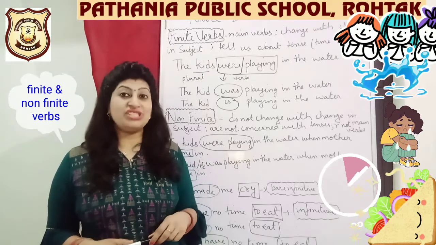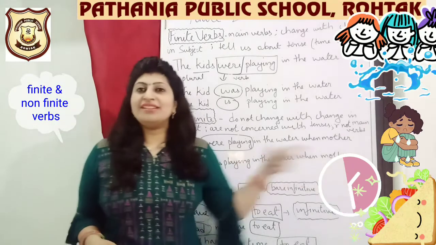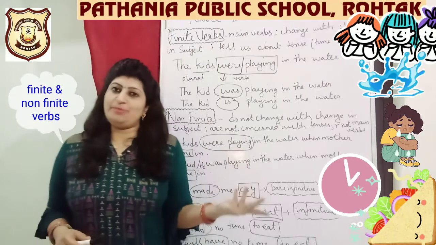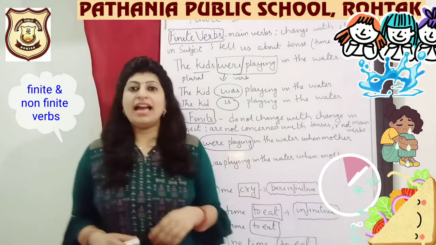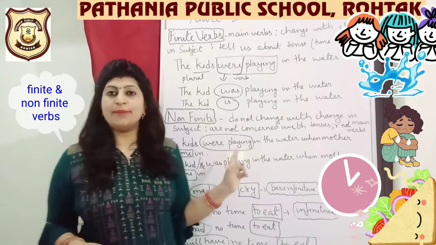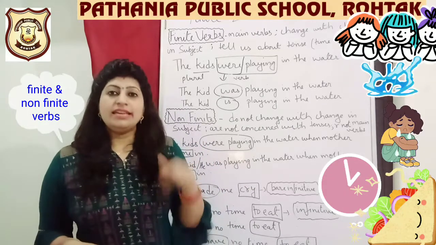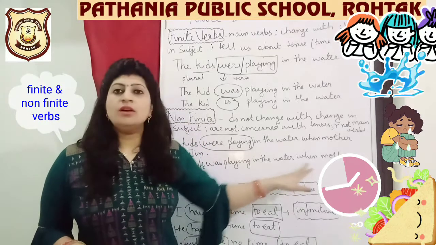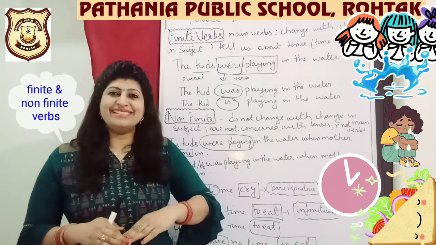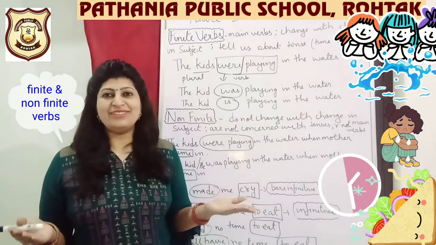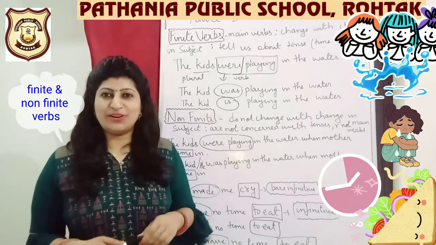If I start using she, out here: she was playing in the water when mother came in. Even if it is a girl, the subject has changed, but your non-finite verb has not changed. And were and was are examples of what? Past tense. If I say, the girl is playing in the water when mother came in, so even when the action is happening in the present tense, our non-finite verb is not ready to make any changes. It still remains came only. So you see how stubborn this verb is, right?